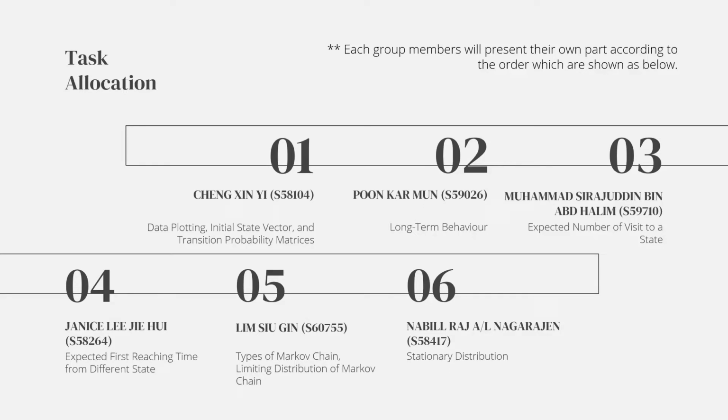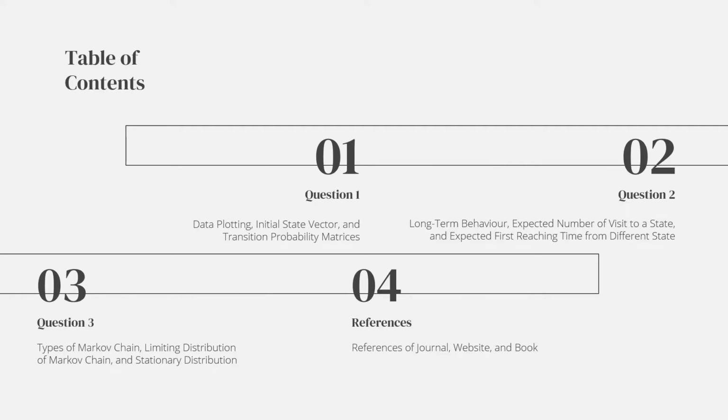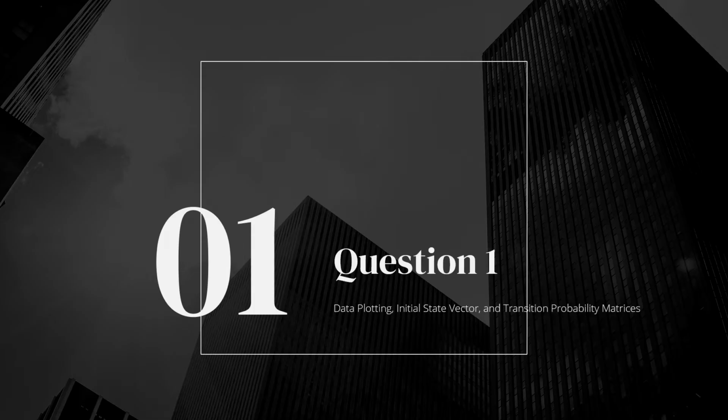As shown in the slide, later on, each member will present their own part according to the order shown below. This slide includes the content of our presentation, which covers questions 1, 2, and 3, and the references will be attached at the end of the presentation. So now, I will start with question 1, which will discuss the data plotting, initial state vector, and transition probability matrix.